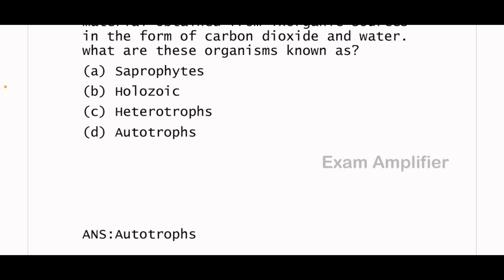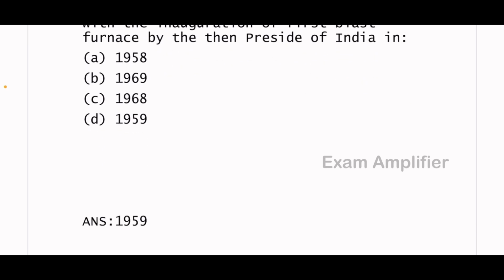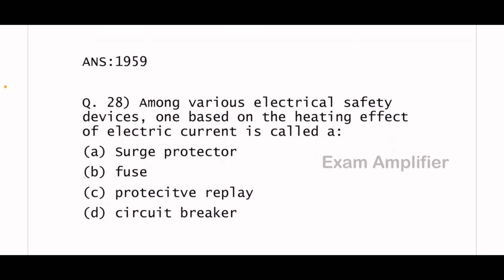Next bit. The Rourkela steel plant started with the inauguration of the first blast furnace by the then President of India in? The answer is 1959.